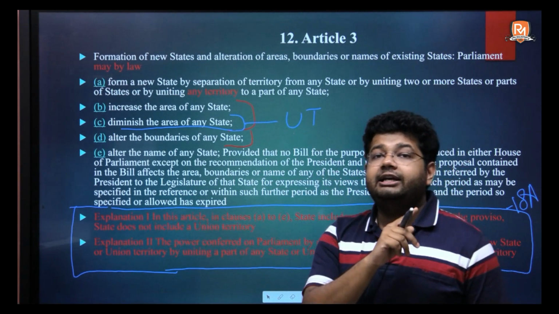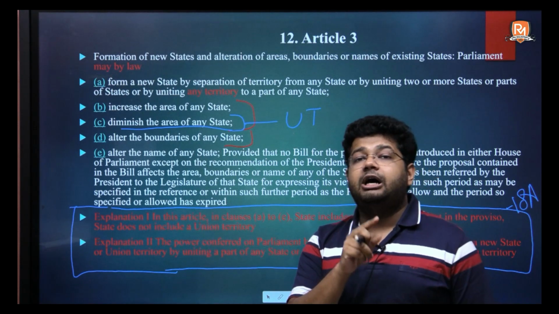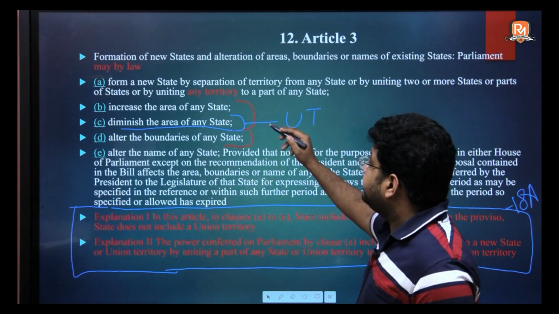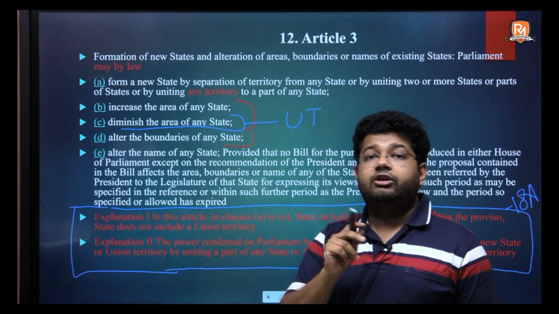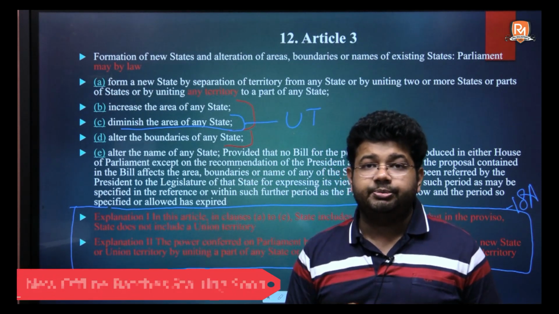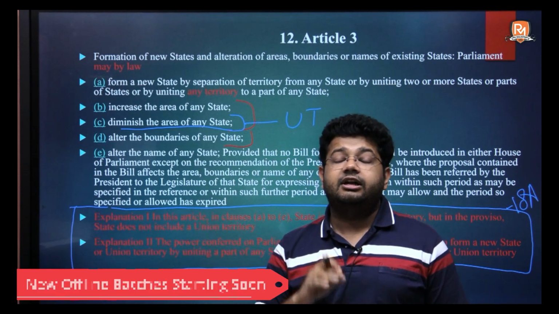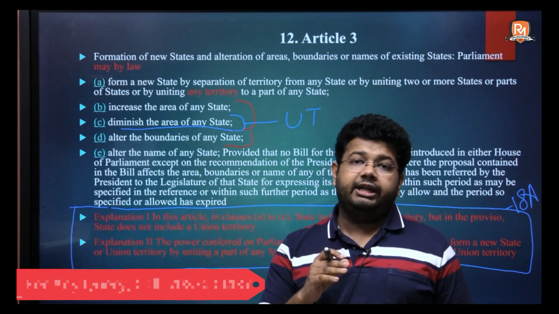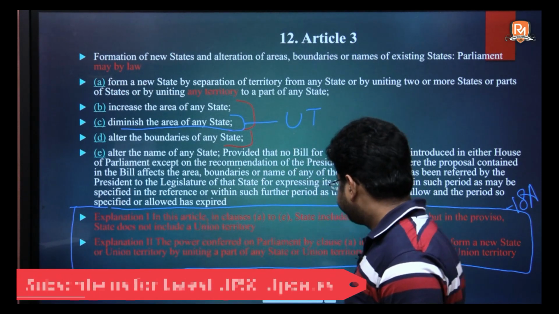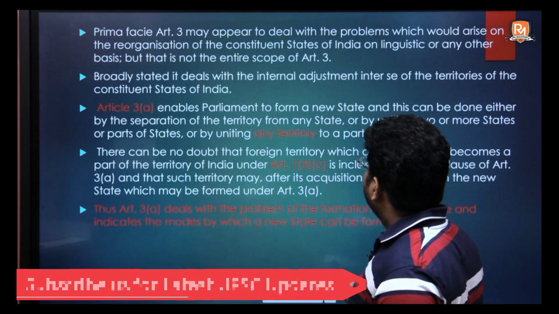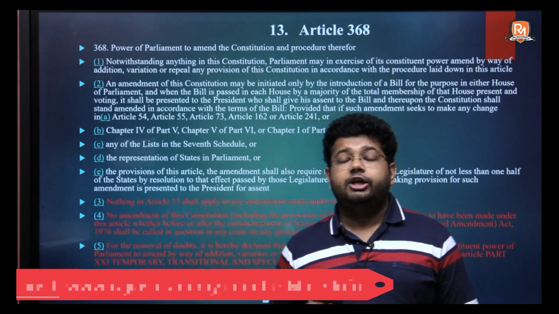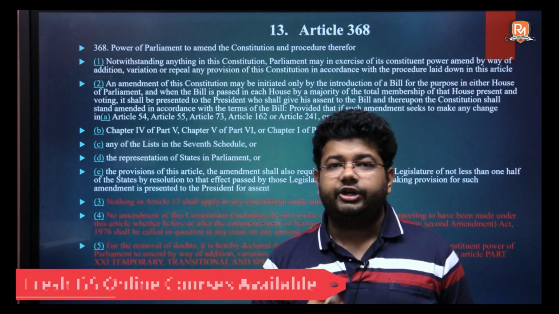In its first argument, while declining the inclusion of the power to cede India's territory under Article 3C, the Honorable Supreme Court said, when 3C is not covering even a Union territory, and in order to cede a union territory we have to do a constitutional amendment, then how is it possible that a state's territory can be ceded under Article 3, when, and this is but natural, a state has a better status than that of a union territory, and therefore under Article 368 a constitutional amendment is necessary in order to cede any territory of the country.